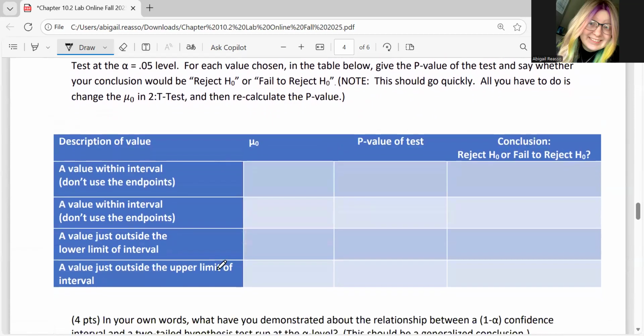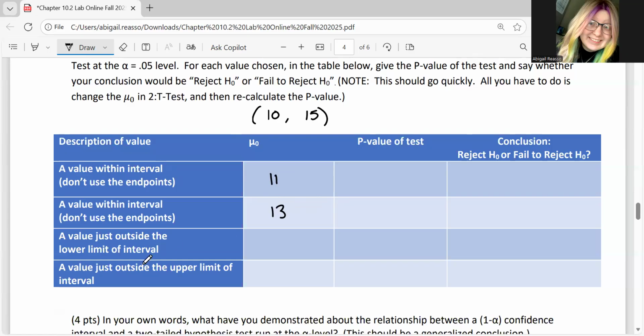And in this table here, we're going to choose a value within the confidence interval, 2 of those, and then 1 just outside the lower limit and just outside the upper limit. So let's say, for example, our interval was 10 to 15, right? It's probably not going to be that, but let's just say that is. So a value within the interval might be 11, and another value within the interval might be 13.